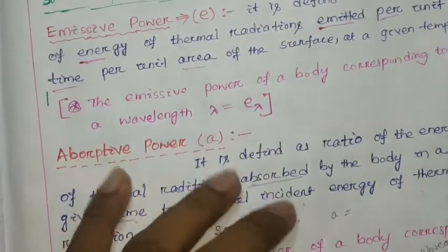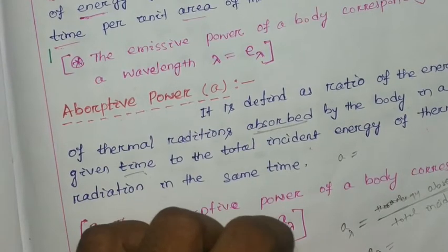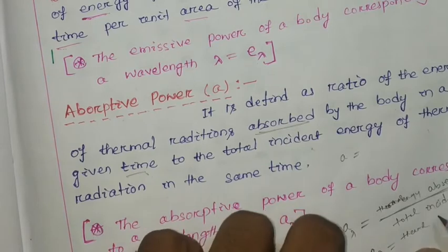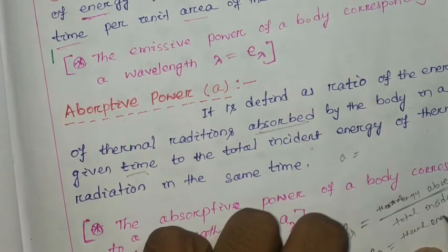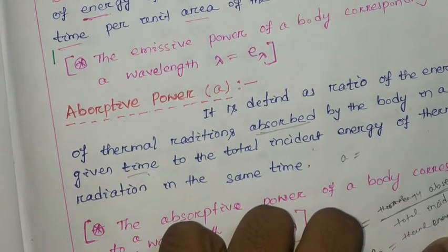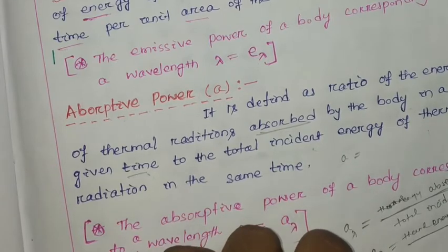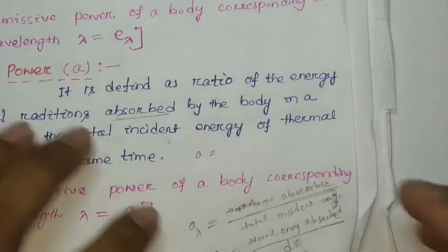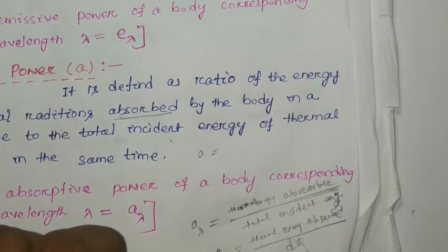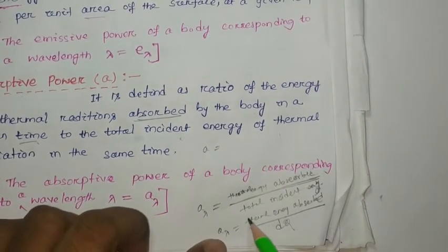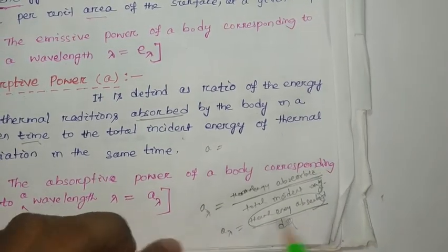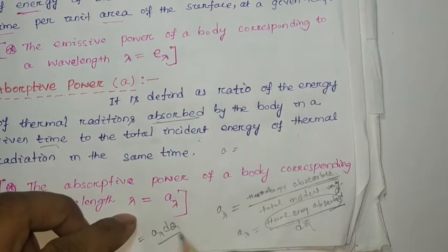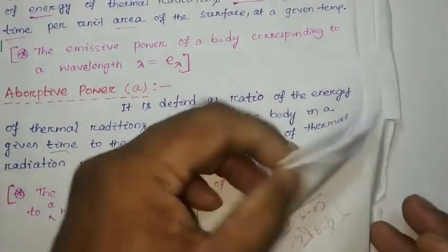So A lambda will be equal to thermal energy absorbed by dq. So the thermal energy absorbed will be equal to A lambda into dq, whatever is written over here.